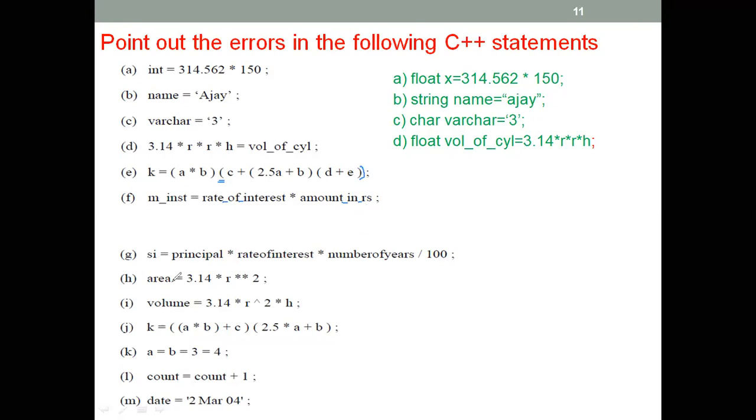Okay, so how about here? Area equal to 3.14 multiply with R multiply. There are 2 multiply signs. Because of this, it is a mistake. You have to remove one of these multiply signs. Two multiply signs together is not allowed.